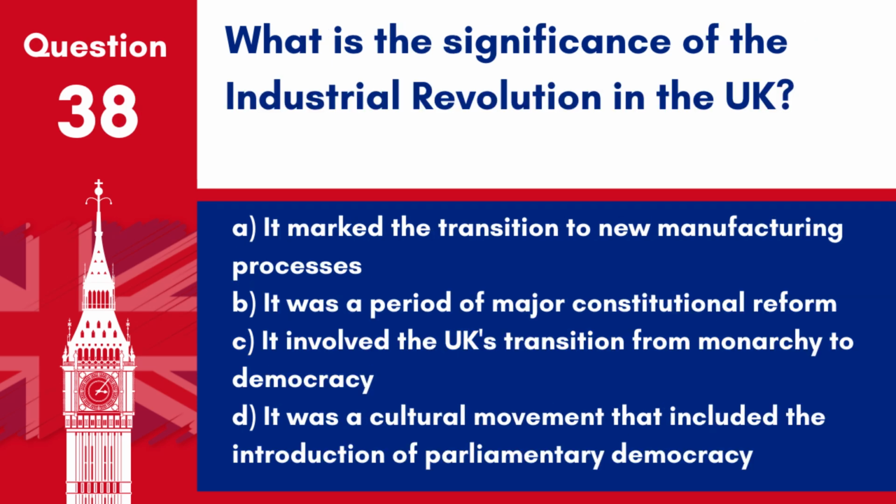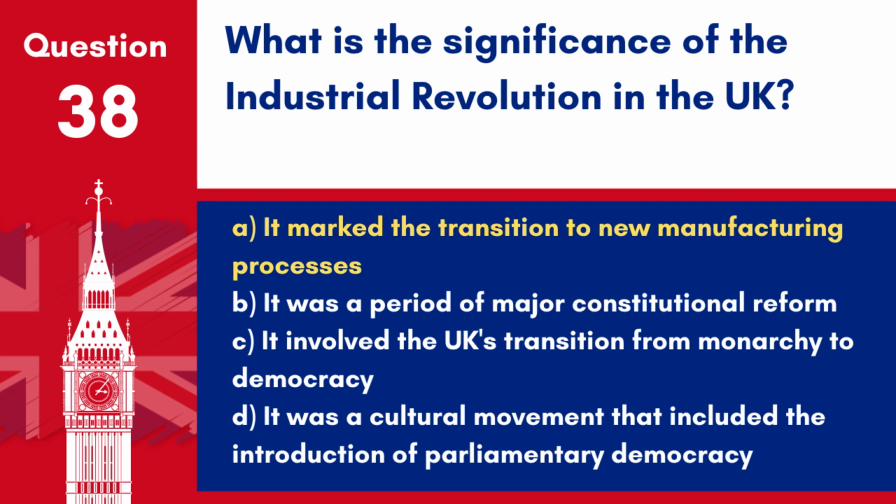Question 38. What is the significance of the Industrial Revolution in the UK? A. It marked the transition to new manufacturing processes. B. It was a period of major constitutional reform. C. It involved the UK's transition from monarchy to democracy. D. It was a cultural movement that included the introduction of parliamentary democracy.